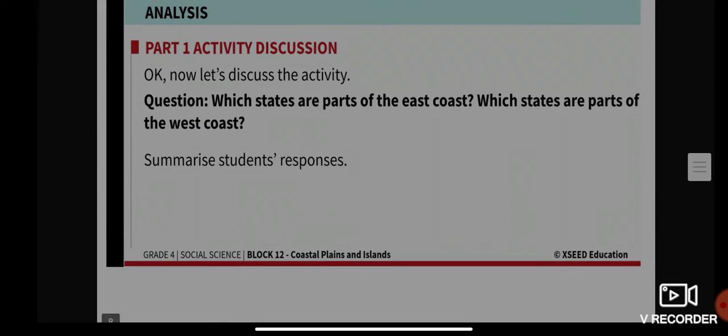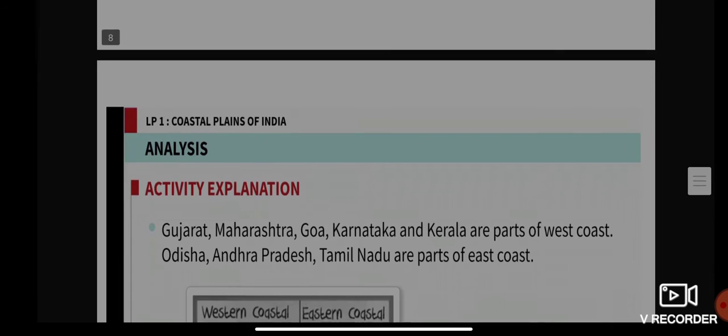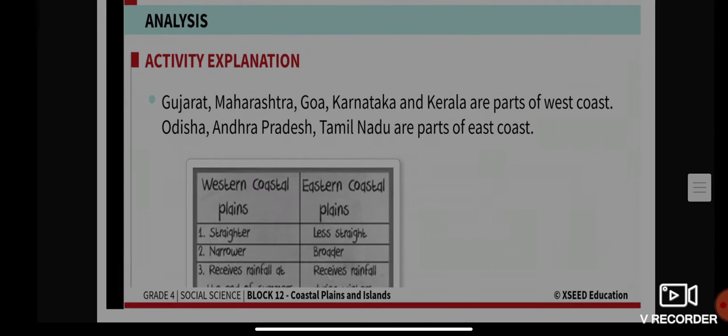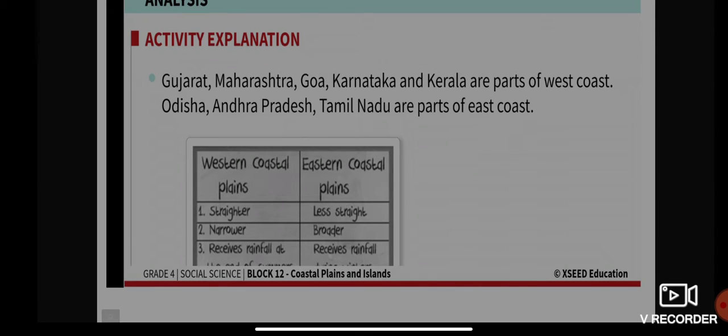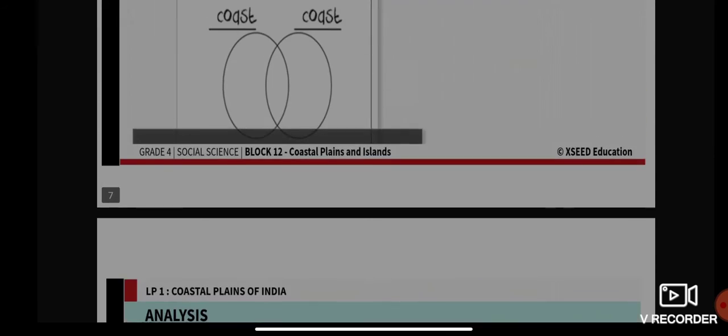All right, so here you'll find Gujarat, Maharashtra, Goa, Karnataka, and Kerala are part of the west coast, whereas Odisha, Andhra Pradesh, Tamil Nadu are part of the east coast.